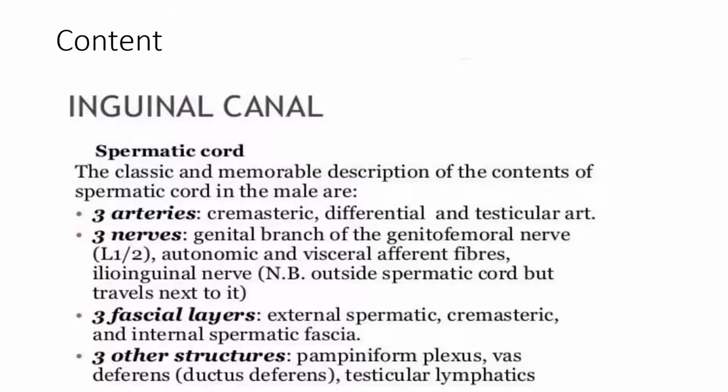There are 3 fascial layers: external spermatic fascia, which is formed by the external oblique muscle; cremasteric fascia and muscle, which is formed by the internal oblique muscle; and the transversalis fascia forms the internal spermatic fascia. There are 3 other structures which are contents of the spermatic cord: pampiniform plexus, vas deferens, and testicular lymphatics.